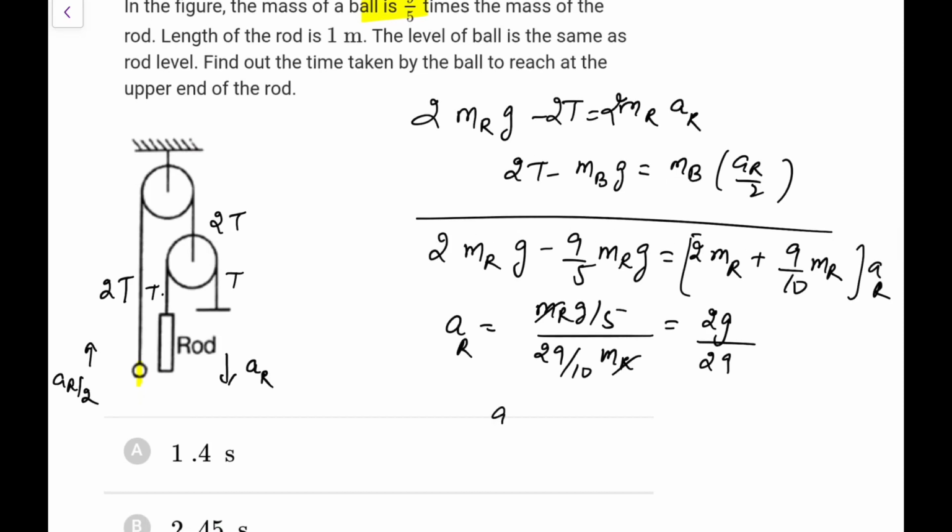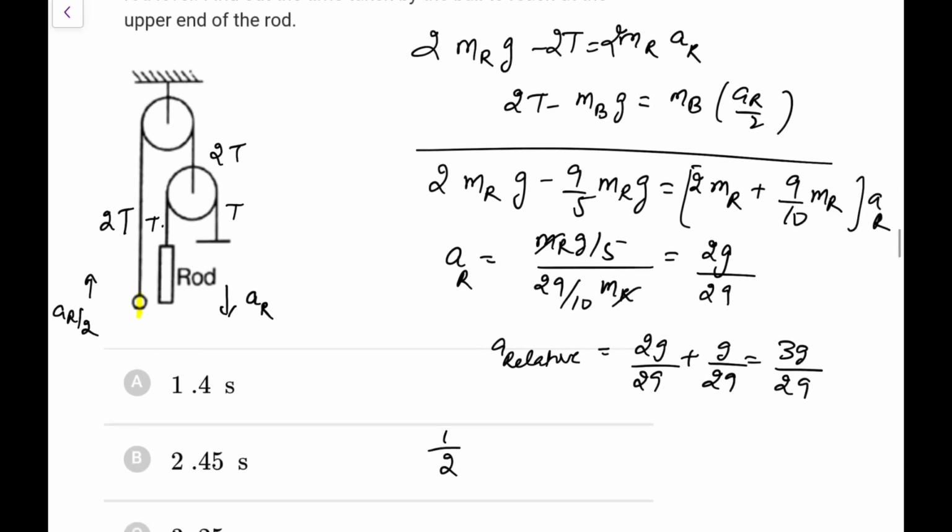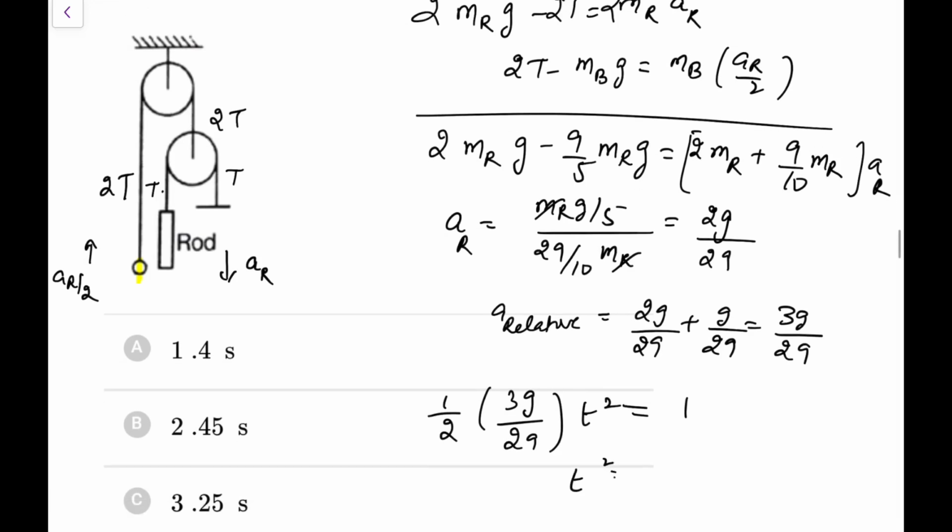So what would be the relative acceleration, because both are moving opposite? So 2g by 29 plus half of it, that would be g by 29, that is 3g by 29. So the time taken to relatively cover 1 meter of distance, because to cross this would be this. So half into 3g by 29 into t square is equal to 1. So t square is 58 by 30.